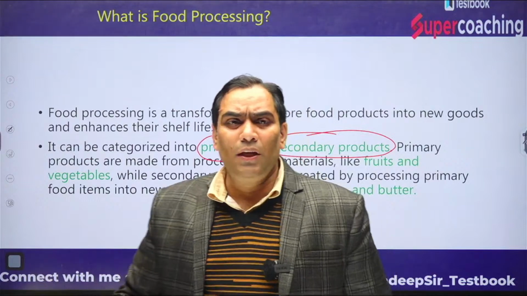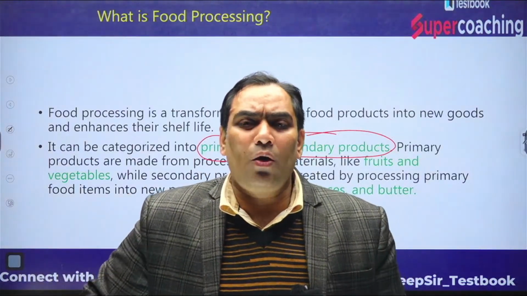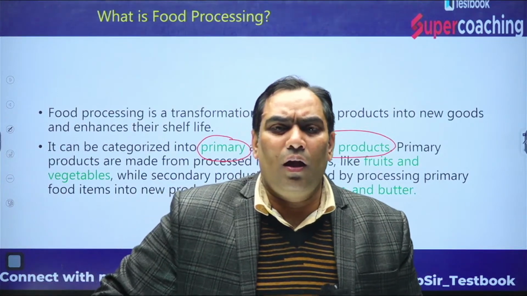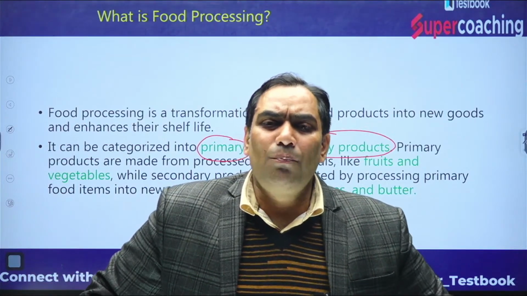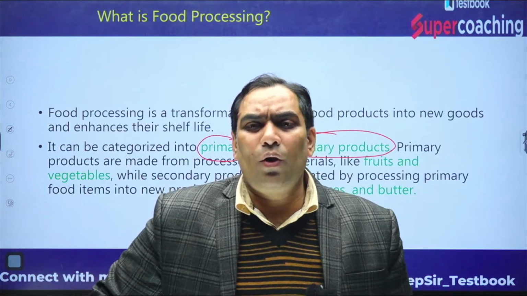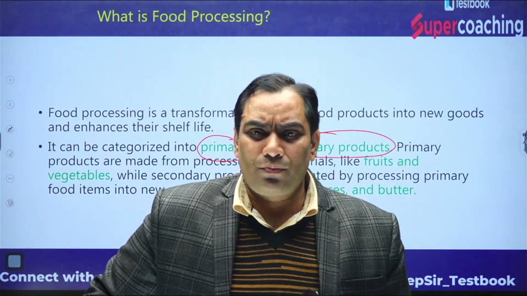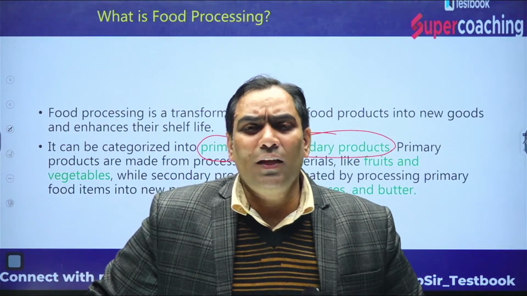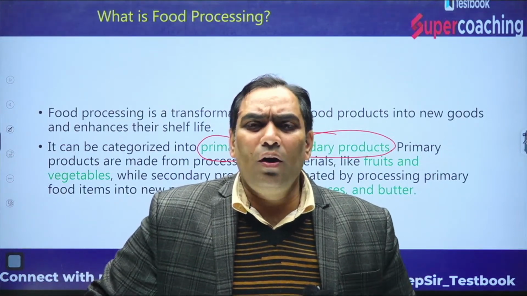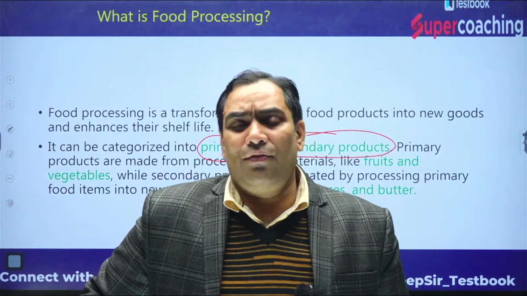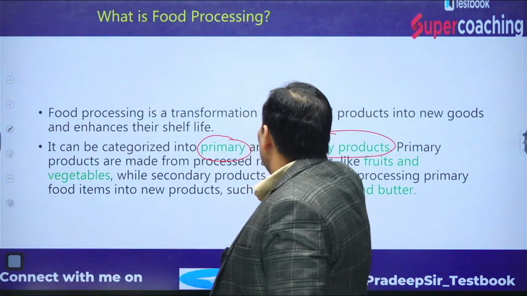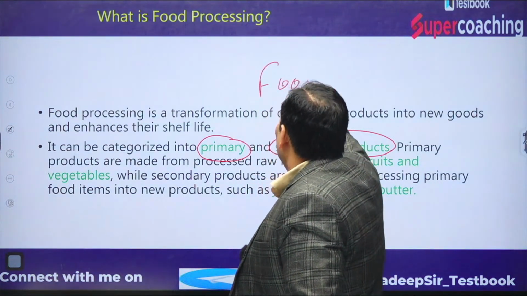That means we do the primary processing on raw material, after that we do the secondary processing on that primary processing, and we get the new product, and that new product is more edible. That means it has more nutrients, it has more nutritious value, and not only that, it has more shelf life. That's why that is known as food processing.